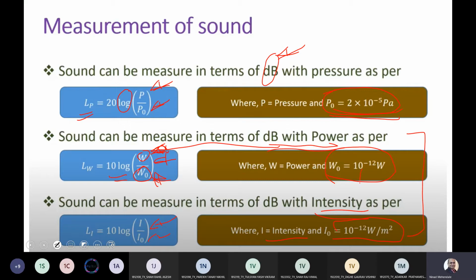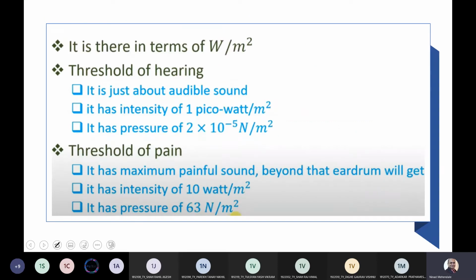per meter square. Now you keep this number in mind. It is 10 to the power minus 12. So that is 1 pico. Now there are terms something like watt per meter square. This helps you understand that this is power distributed in an area.